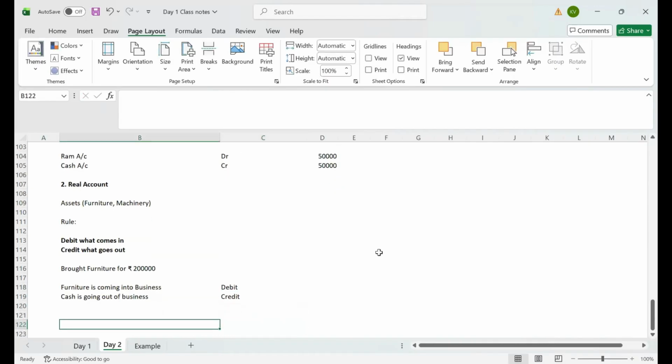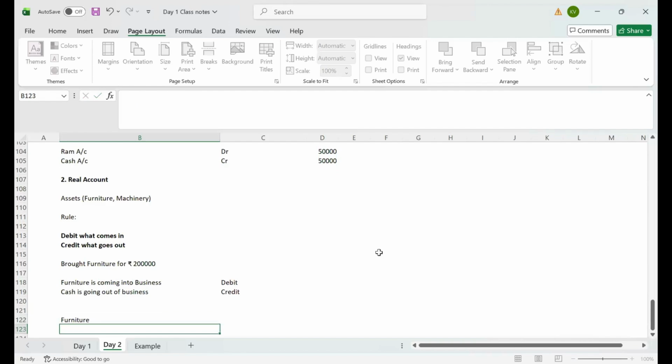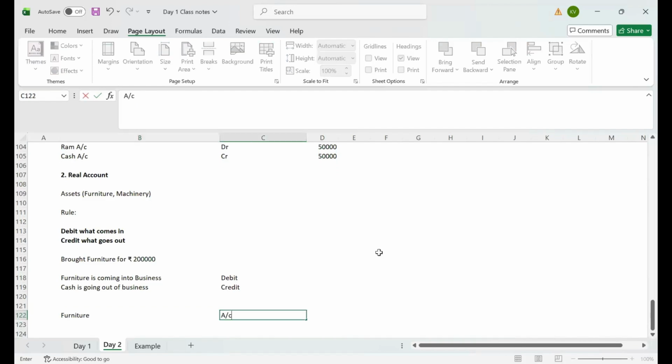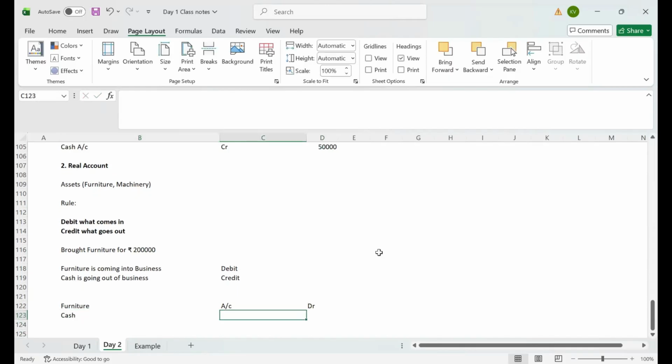Okay. Real account rule is applicable only for assets, furniture, machinery, and whatever we need to capitalize in our books. Okay. And in this scenario, the accounting entry will be furniture account, my asset, debit, cash account, credit.